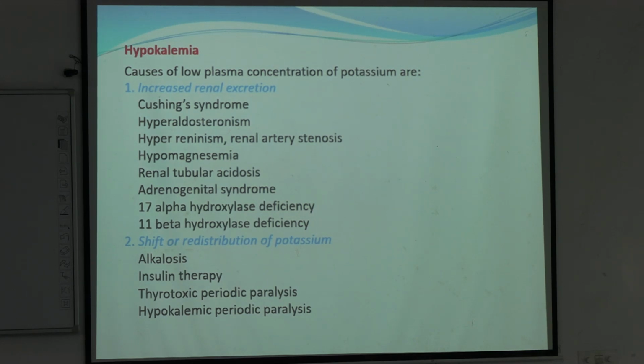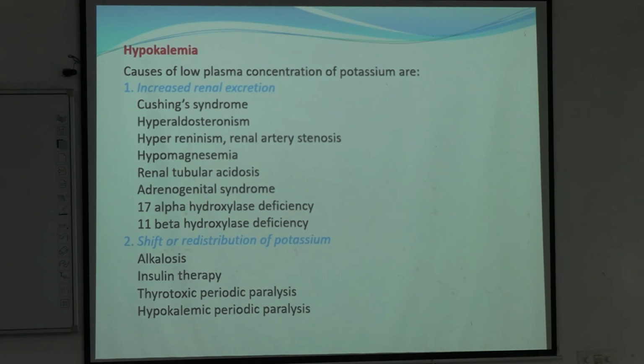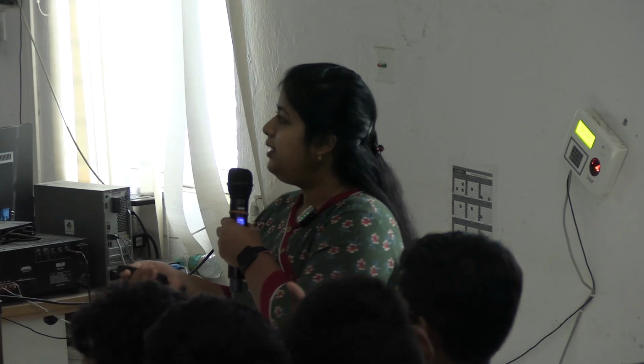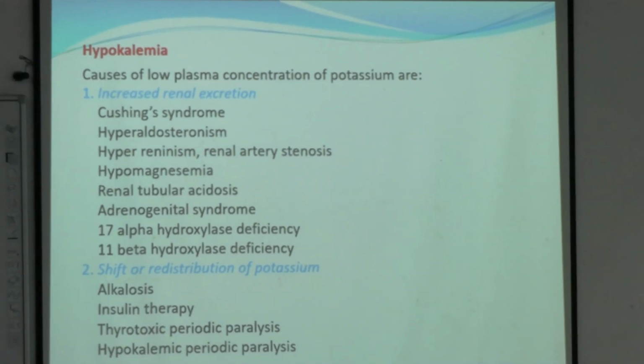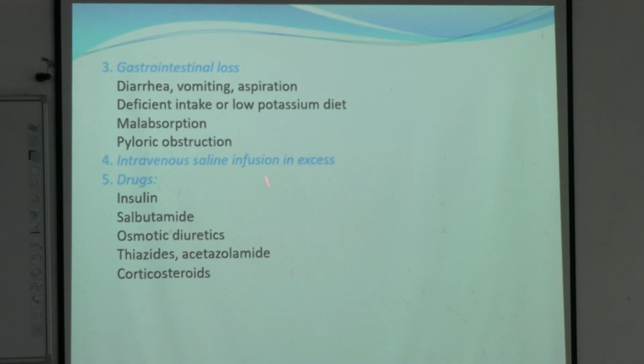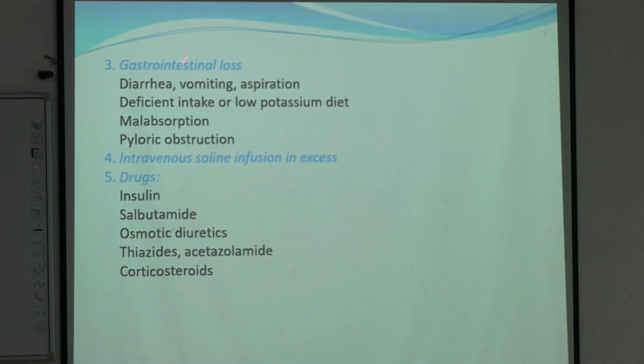Shift or redistribution means shift from extracellular to intracellular, right? Whatever extracellular or intravascular potassium there was, if it shifts from extracellular to intracellular, that can also lead to hypokalemia. Hypokalemia means low plasma concentration. It can occur in alkalosis, in insulin therapy, in thyrotoxicosis, and in hypokalemic periodic paralysis. Okay, now these are the causes of GI loss: diarrhea, vomiting, malabsorption, pyloric obstruction.